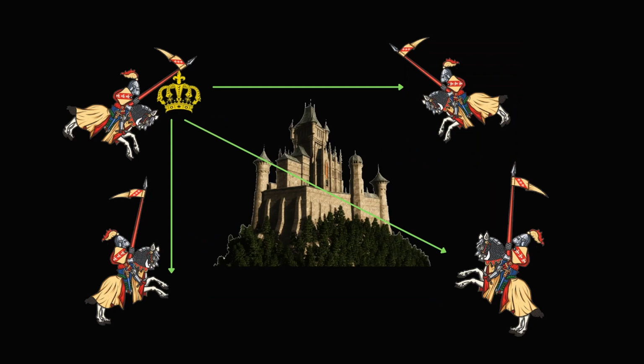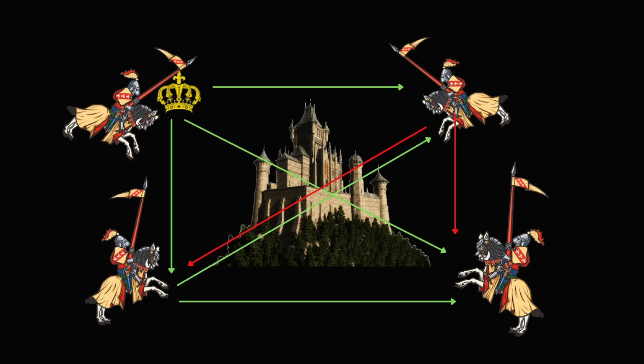Let's have a look. So let's say the commander issues an order. Now based on the algorithm, generals have agreed in advance that to prevent being sabotaged, they're going to relay the information that they've received from the commander. And then they'll do whatever the majority of the generals say that they heard. So the traitor will relay that the general told him to retreat, because he's a traitor, right? And this good guy will relay that the general told him to attack, which is true. And this other good guy will also relay that the general told him to attack, which is true.